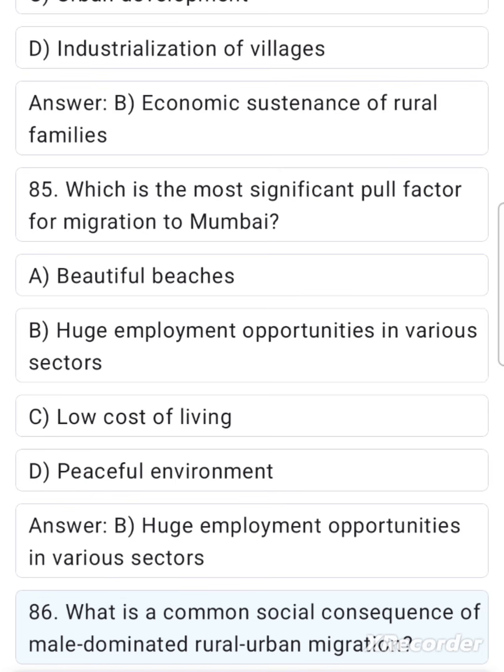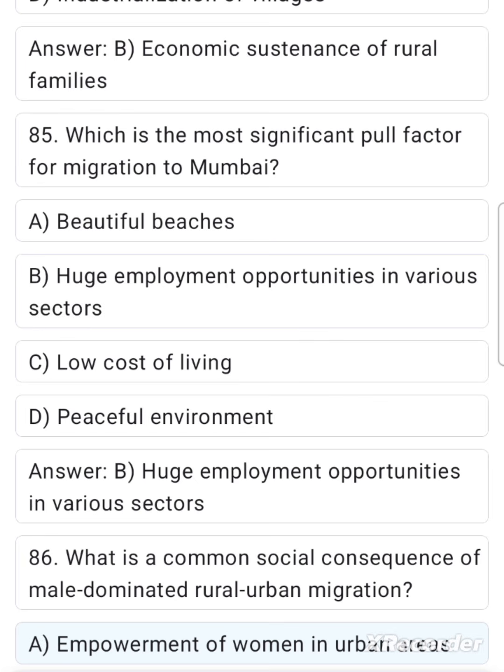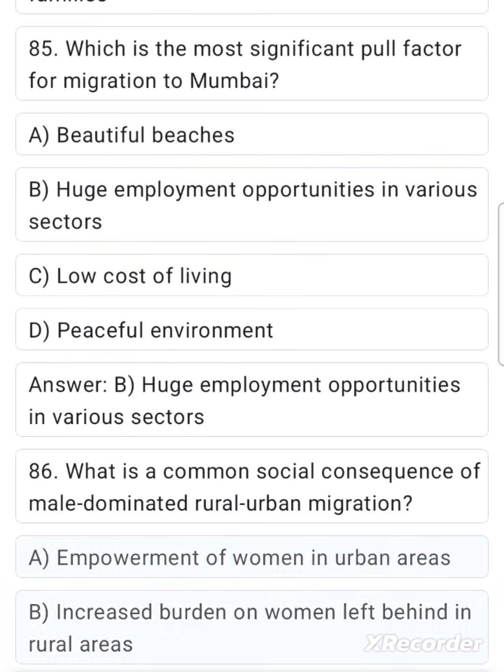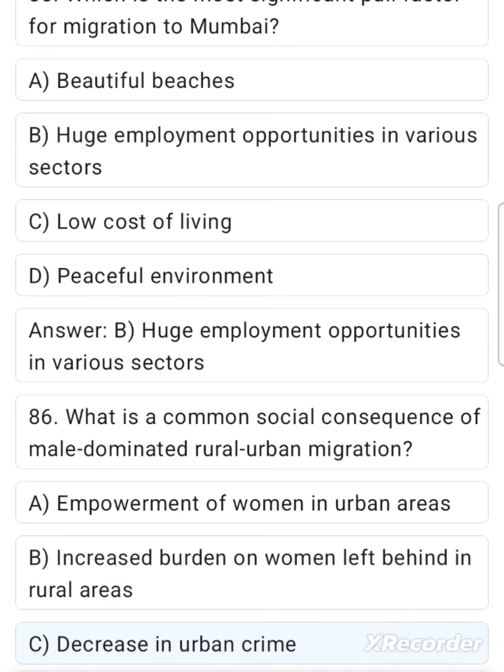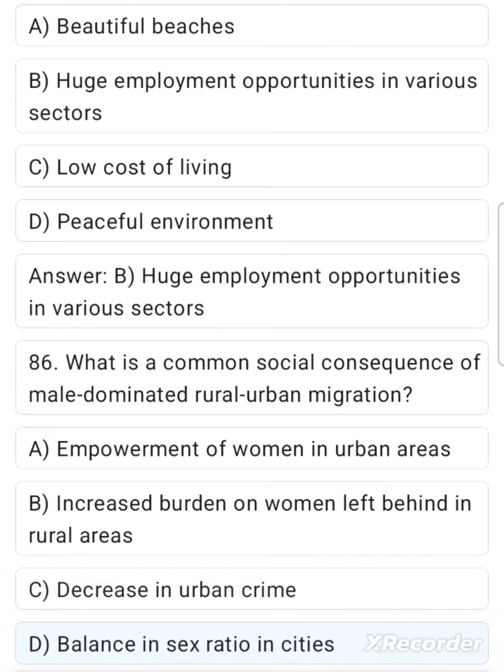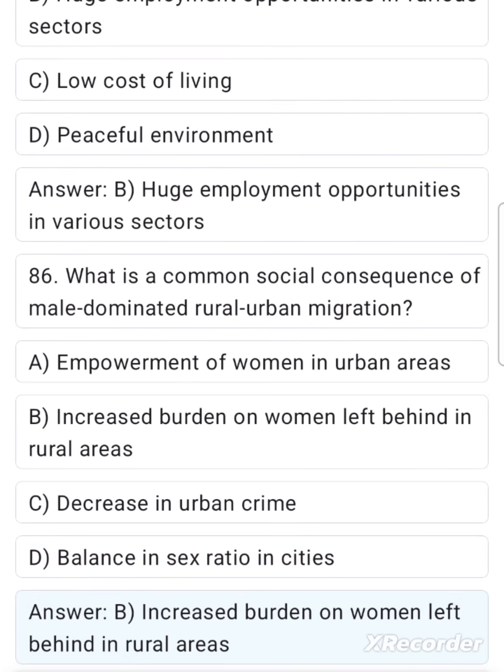86. What is a common social consequence of male-dominated rural-urban migration? A. Empowerment of women in urban areas. B. Increased burden on women left behind in rural areas. C. Decrease in urban crime. D. Balance in sex ratio in cities. Answer B. Increased burden on women left behind in rural areas.